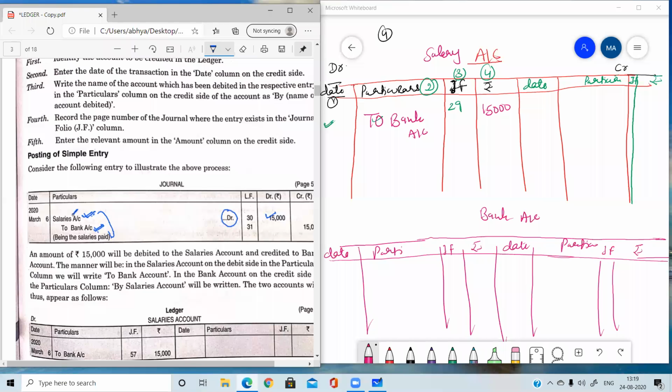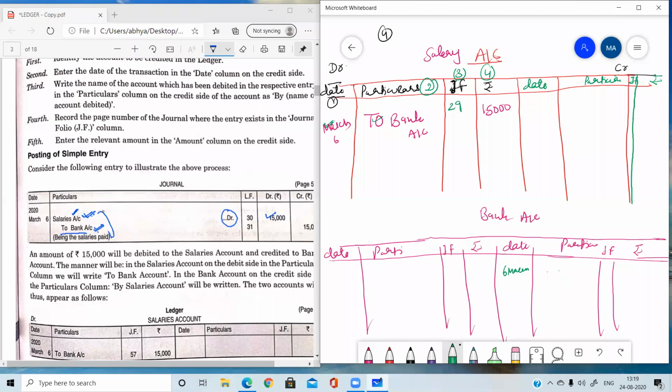Similarly, in the bank account, the transaction will be posted only once, because in a journal entry the account is used only once. Now on the second side, this to bank will be posted in the bank account. So the bank account is credited. On the credit side, we write the same date on both transactions, March 6. Bank is credited, so on the credit side of the bank account we write the same date, 6 March, with the opposite account.